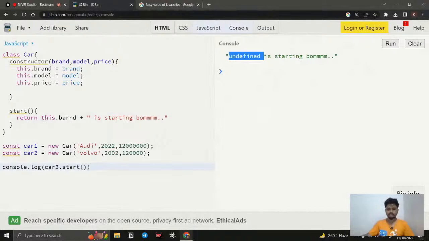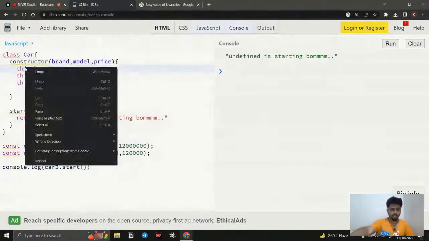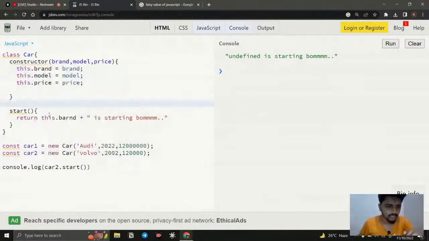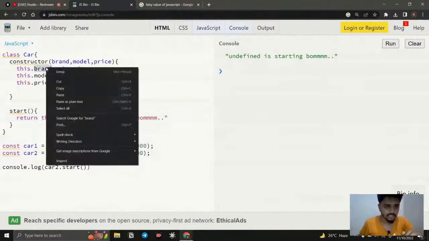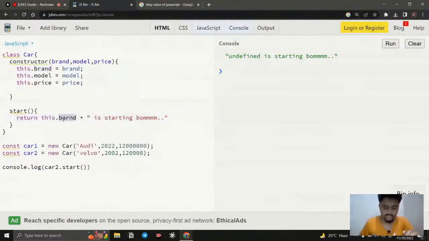The reason for this is that here we don't have access to this one, right? We are not having access to this one. So for that, what do we need to tell? We need to tell what it is that we need to access. Okay, so that's what we need to do when it comes to the property. I think this one, we made the mistake here.